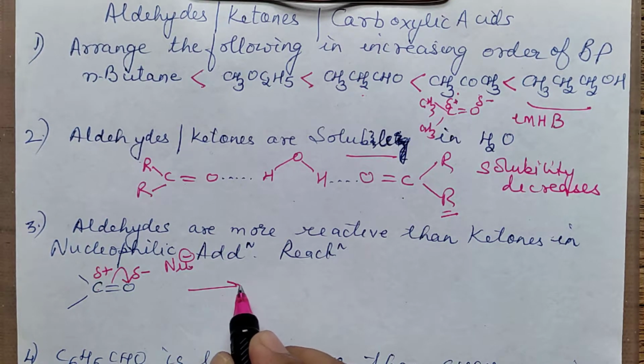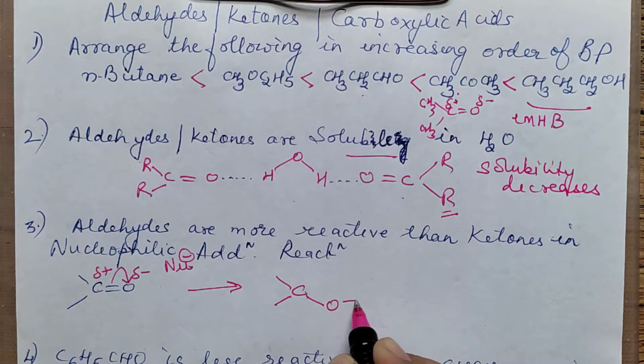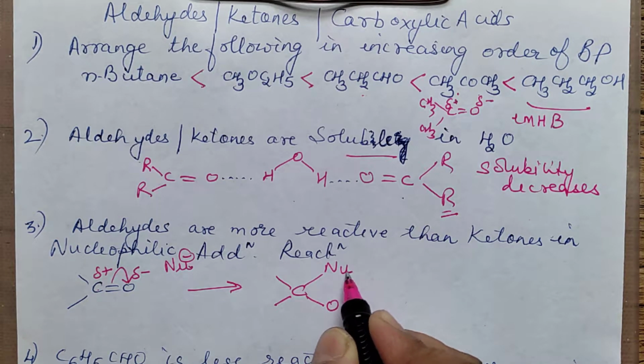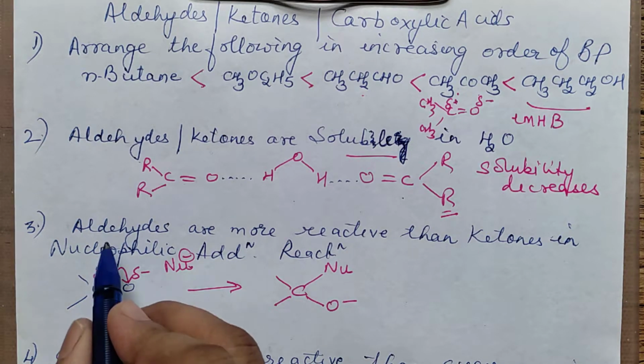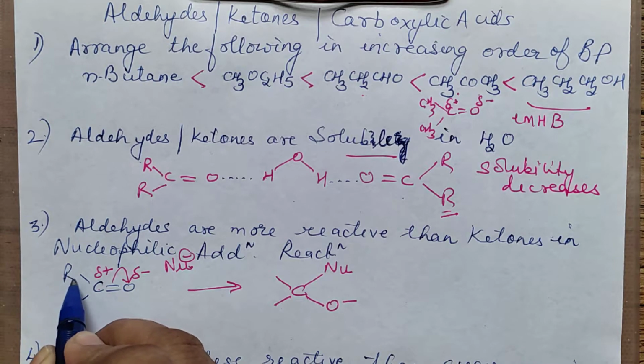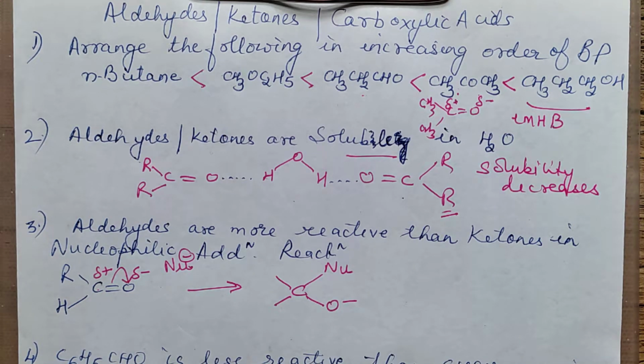And when it attacks the carbon atom, it will form a species like this. This will be negative and the nucleophile will get attached onto the carbon atom. Now, if this is aldehyde, this will be R, this will be H. And if it is ketone, instead of the second H, it will be R, right?